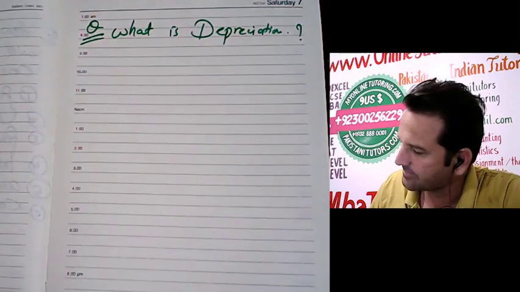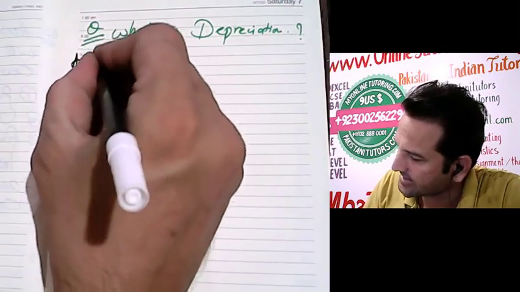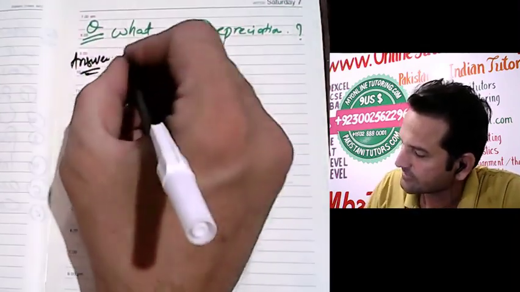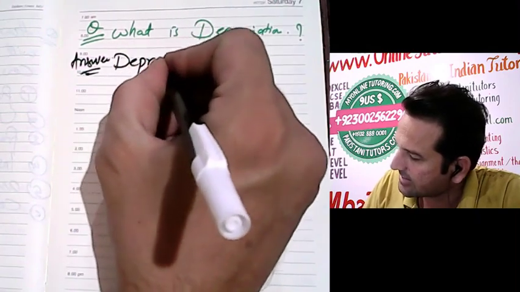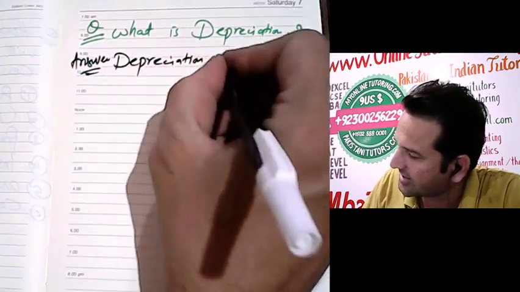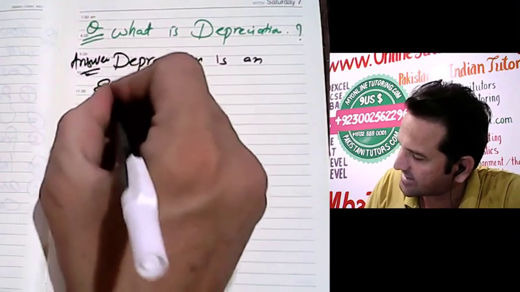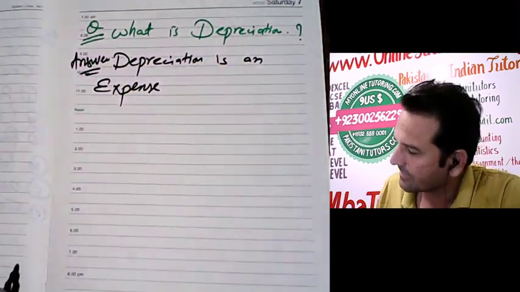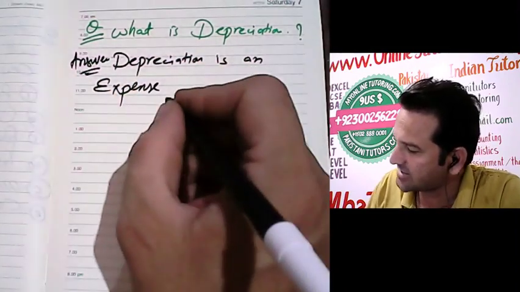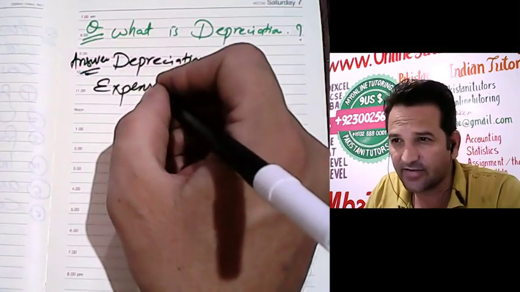This is the question. The answer to this question is: depreciation is an expense. Number one, depreciation is an expense. Why are we saying it is an expense?